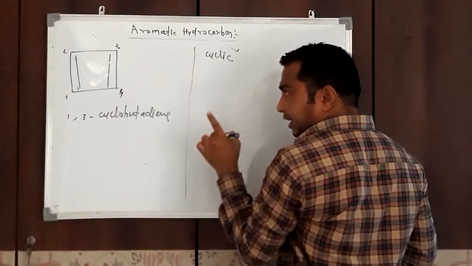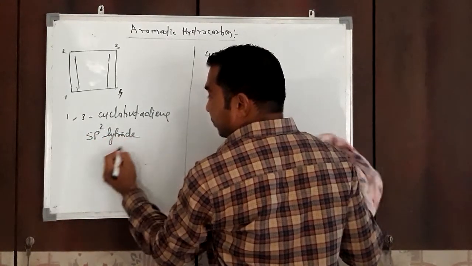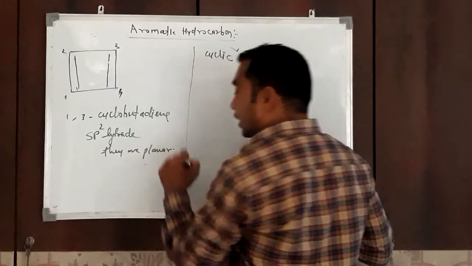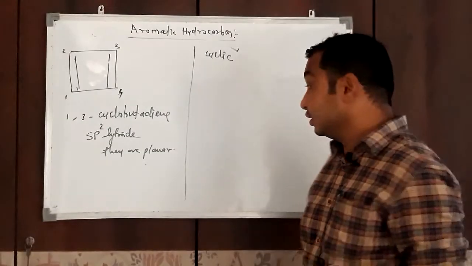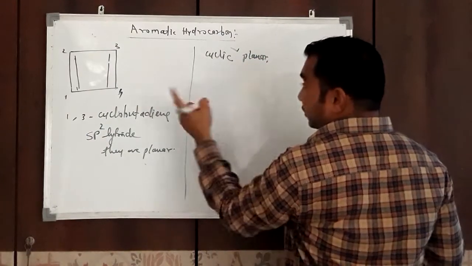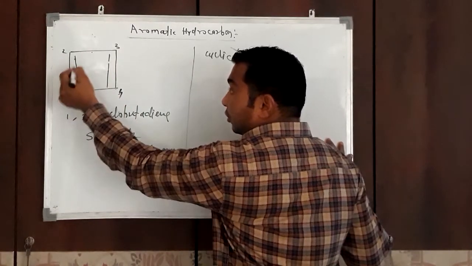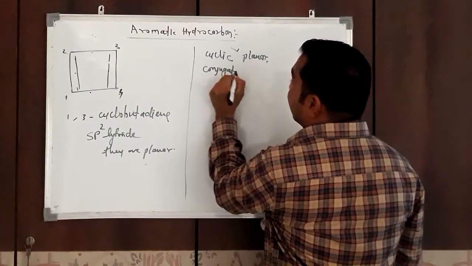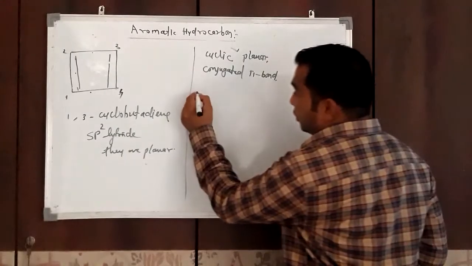Again, all the carbon atoms are in the sp2 hybrid state. So they are planar. They are planar molecules. Always remember, carbons in sp2 hybridization are planar. So that is their planarity. It contains a conjugated pi bond system. See, single bond, double bond, single bond, double bond, single bond, means it has conjugated pi bonds.